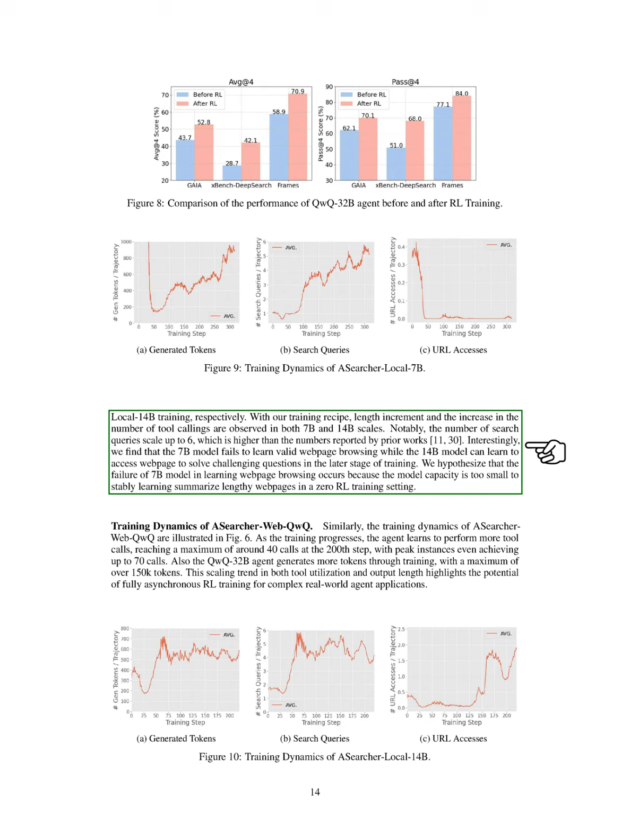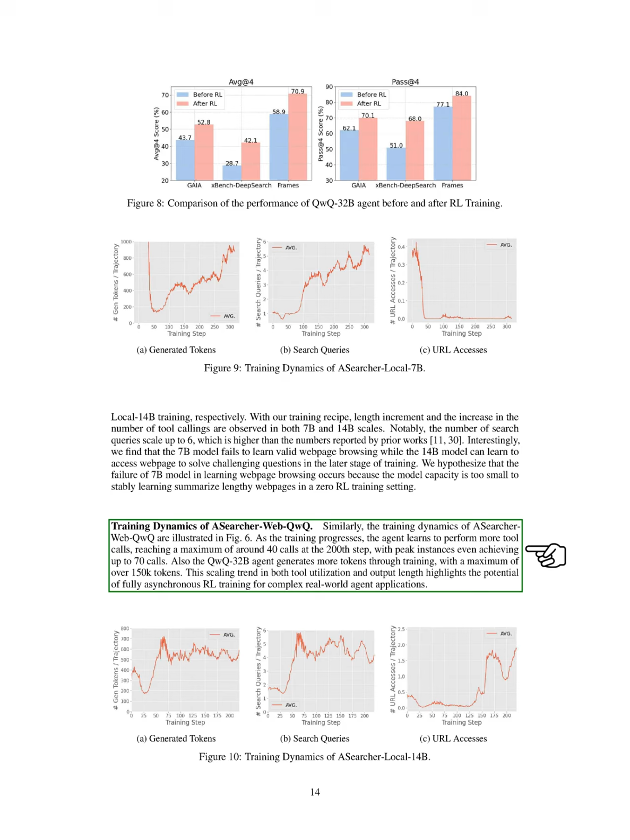However, we find that the 7B model struggles with web page browsing, while the 14B model successfully learns to access web pages for challenging questions later in training. We suspect that the 7B model's limited capacity hinders its ability to summarize lengthy web pages effectively in a zero-shot reinforcement learning setting.